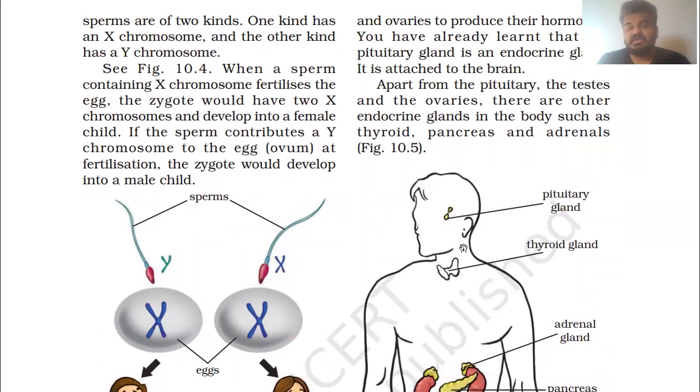When a sperm containing an X chromosome fertilizes the egg, the zygote would have two X chromosomes, one from the male gamete and one from the female gamete, and develop into a female child. If the sperm contributes a Y chromosome to the egg at fertilization, the zygote would develop into a male child, because XY is for male.